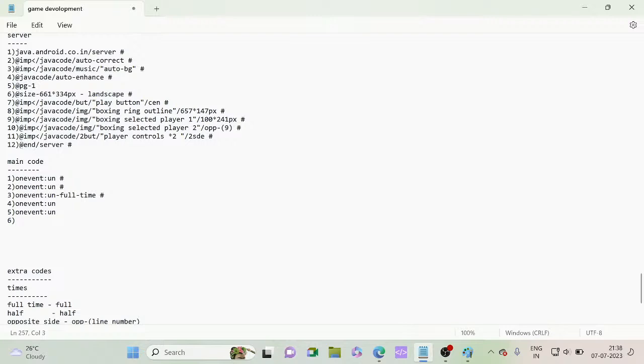So now let's go with the 6th line. The size, that also on event is to run. The 7th one is a play button at center, that also on event is to run. And now the 8th line, that also on event run.